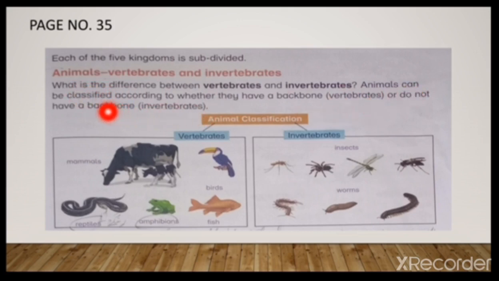Animals can be classified according to whether they have a backbone, vertebrates, or do not have a backbone, invertebrates. It means that we learn the definition of vertebrates. The vertebrates are those animals which have a backbone.